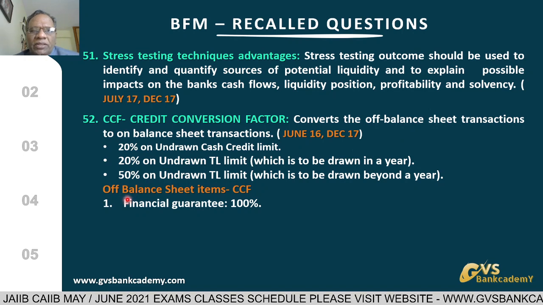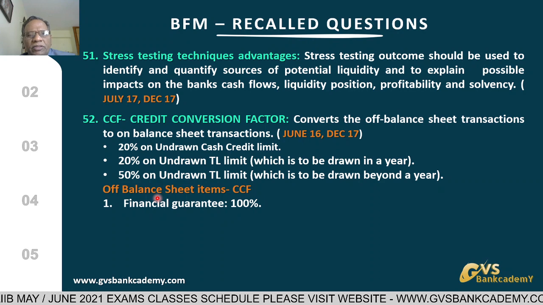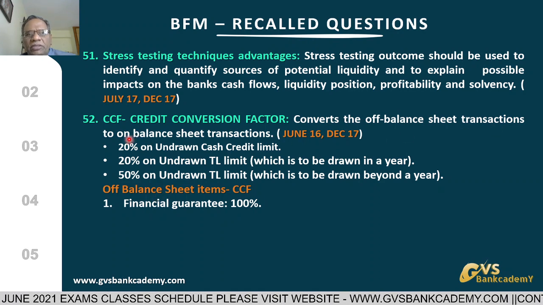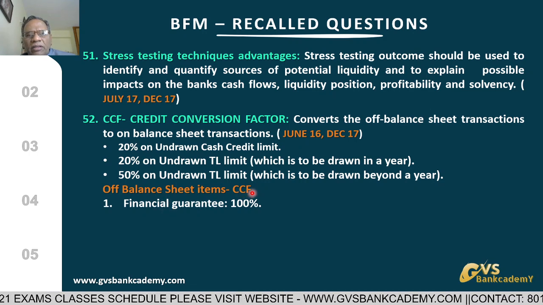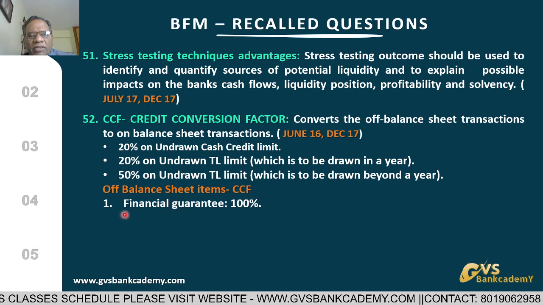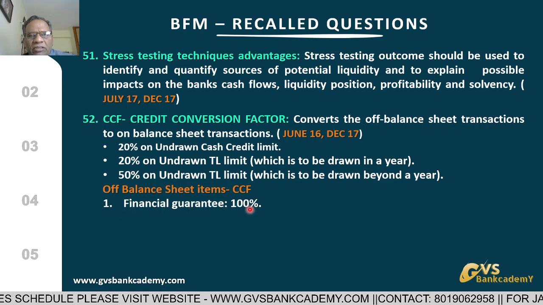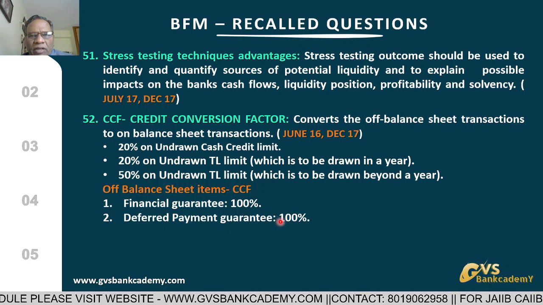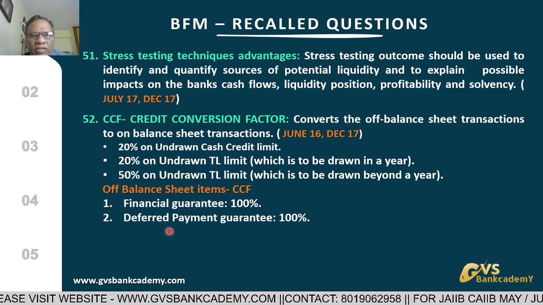Off-balance sheet means balance sheet schedule number 12. That is off-balance sheet items. From off-balance sheet to on-balance sheet, we use the following credit conversion factors under the standardized approach of the credit risk assessment model, as per RBI directions. A financial guarantee: credit conversion factor is 100%. A deferred payment guarantee, 100%. For all purposes, a deferred payment guarantee is also a financial guarantee.